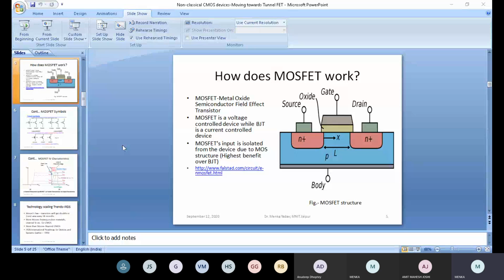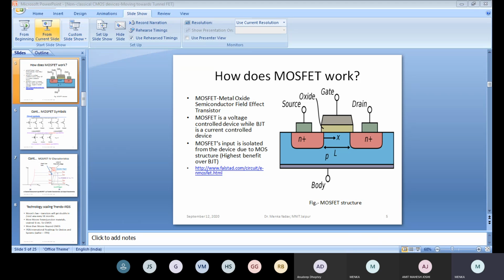Just try to drag the gate voltage or the drain voltage, and you will see a change in the waveform. I hope everybody is able to do it. If you have any query, I will take those later on. You may play with this; it is a quick review of how it works.